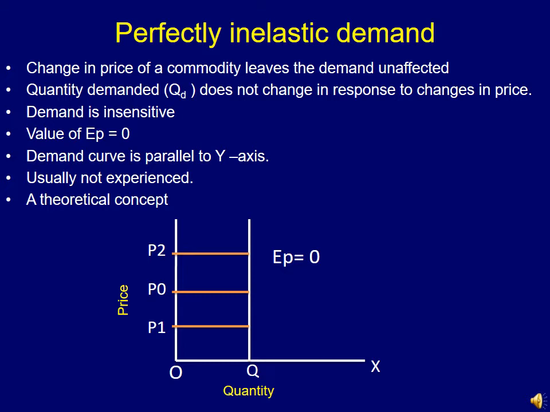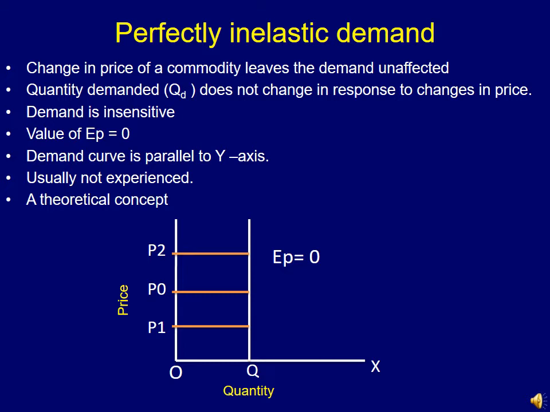However, in this case, with the change in the price of the commodity, the demand for that particular commodity does not change. It remains unaffected. So quantity demanded does not change in response to changes in the price of that particular commodity. In other words, demand is irresponsive or insensitive. So in this case, the price elasticity of demand is equal to 0.